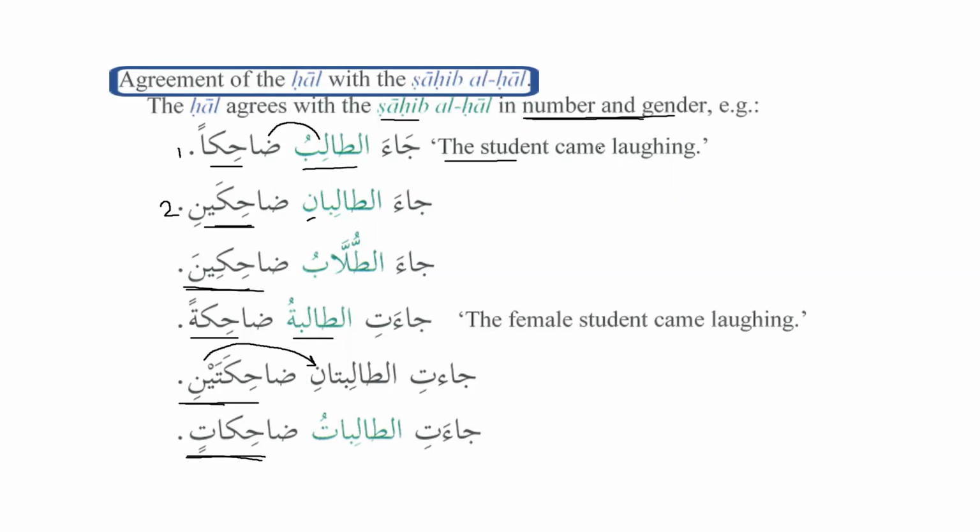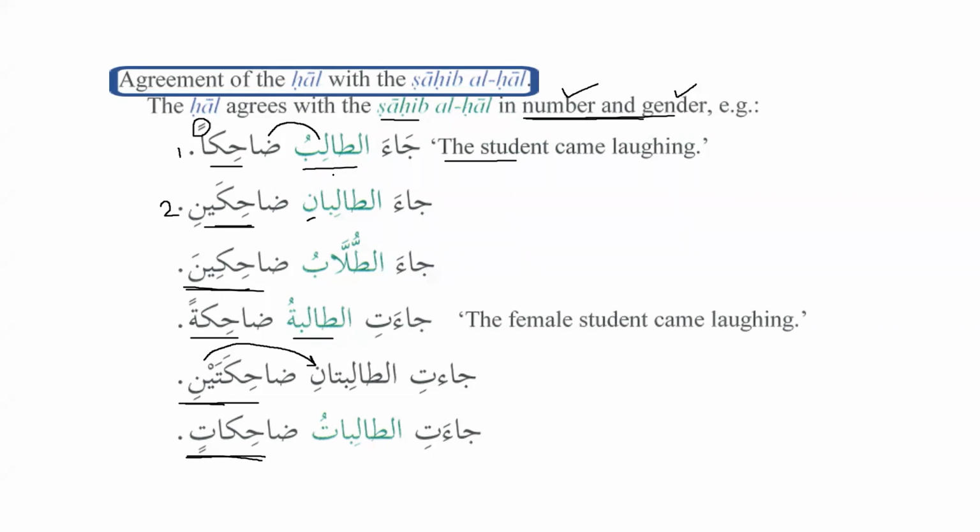So now we can see that hal and sahibul hal should agree in number and gender. As far as your question is concerned about the status, as we have seen, hal is always mansoob, unless it comes as subject and predicate, because we know subject and nominal sentence, and when it comes after that, then we don't have a choice, right? But the sahibul hal will always be marfu, is that so? Sahibul hal, it depends.